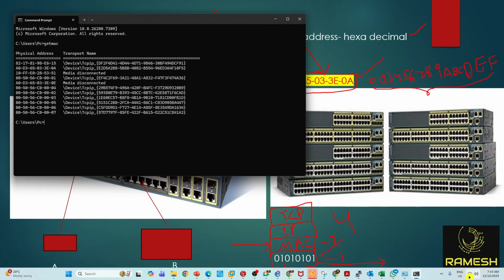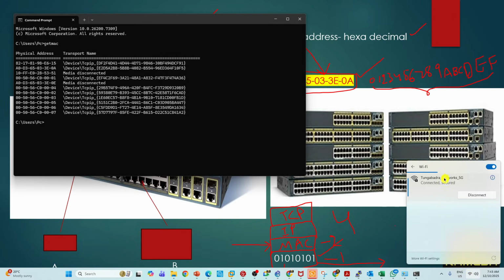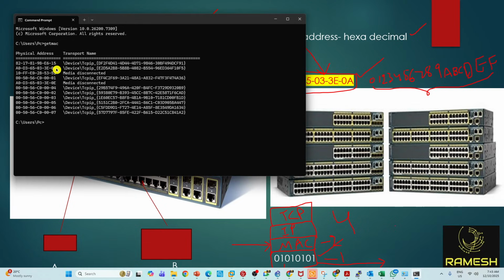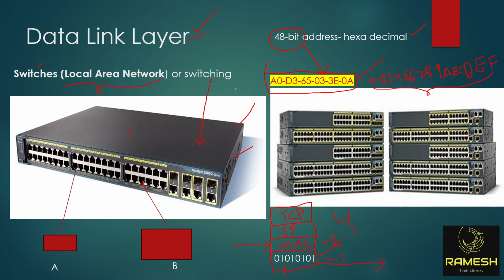You see my Wi-Fi, right? What you see here, Tungabhadra Networks, is the Wi-Fi. So this is the Wi-Fi card. This is the MAC address 3E0A. This is the MAC address of my current Wi-Fi. You can check your Wi-Fi settings. You may see the MAC address on your mobile phone. Now, is it clear about the data link layer? Data link layer is layer 2 in OSI, and you will see switches here. Any questions on layer 2?